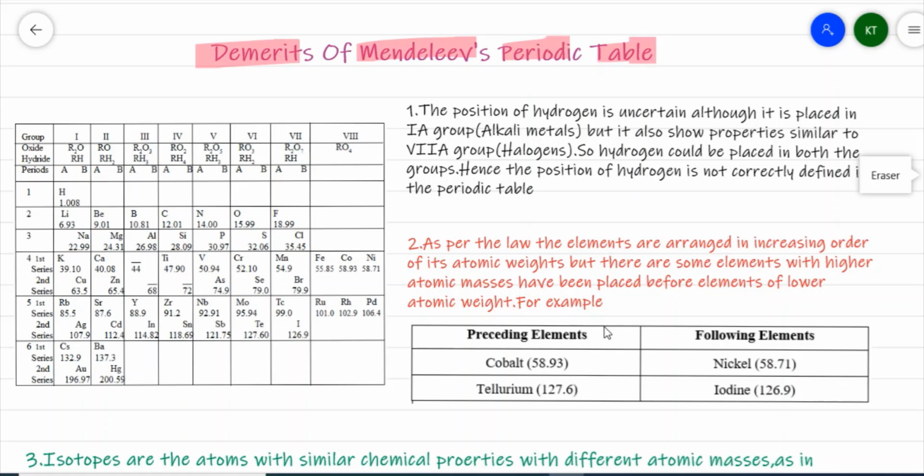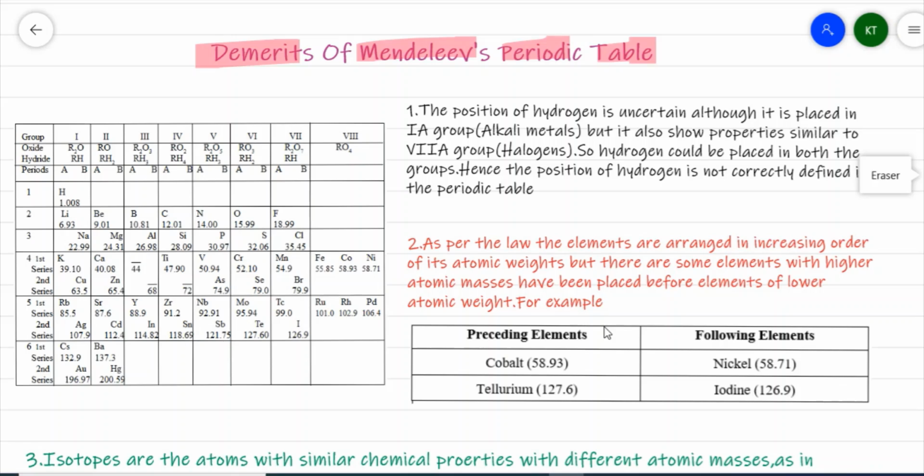In the previous two videos, we discussed what Mendeleev's periodic law is, what Mendeleev's periodic table is, and what the merits of Mendeleev's periodic table are. Now, in this video, we are going to focus on the demerits of Mendeleev's periodic table.